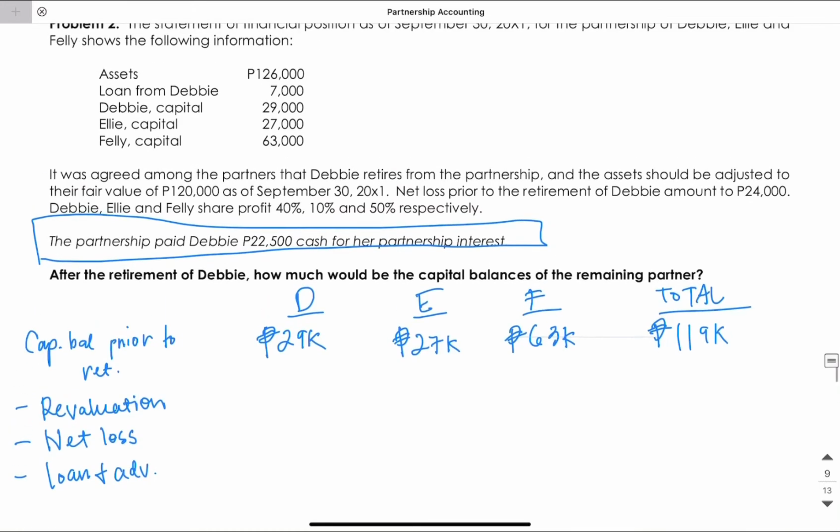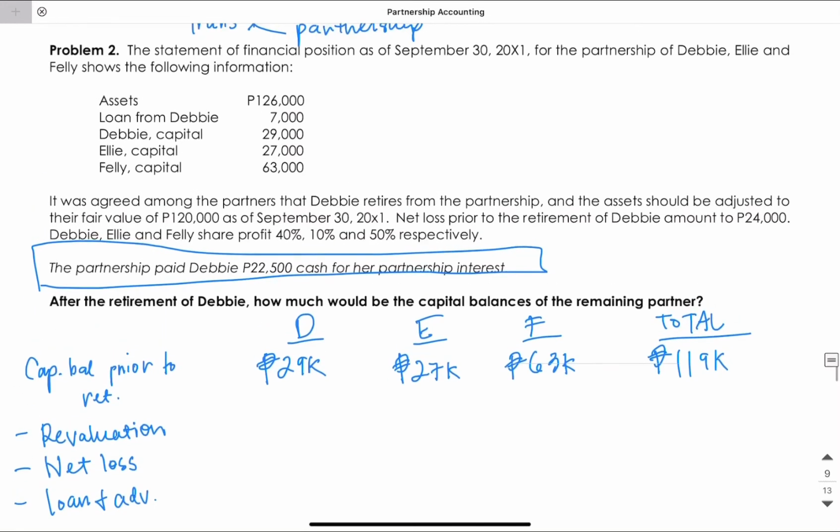For revaluation, we have computed this also. Anyway, that is simply 126,000 less 120,000. So the fair value is less than the book value, and that's why it's a downward revaluation. And the net loss is 24,000. Again, both of these items will be distributed in the ratio of 40:10:50 respectively, and then we can combine them.